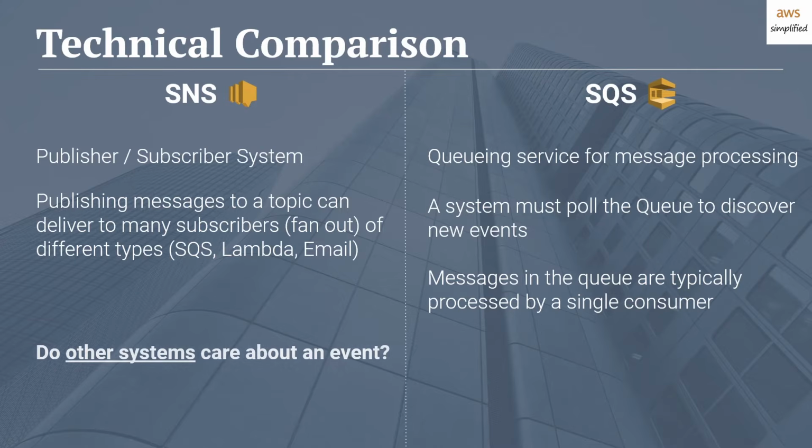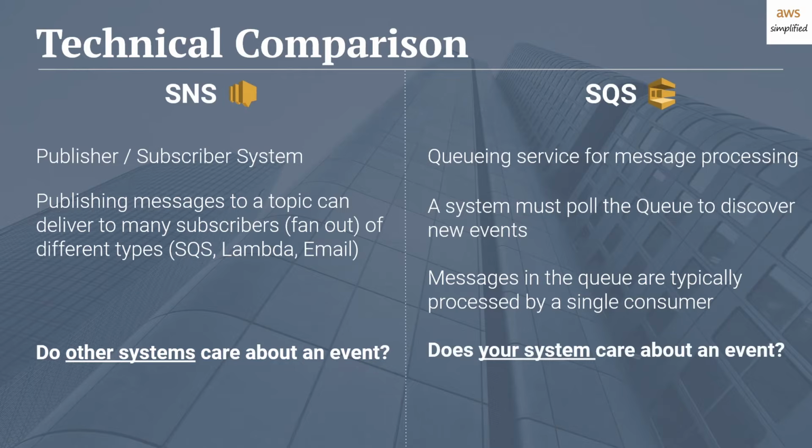The first one is, do other systems care about an event? If something happens and an event occurs in the world, do other people care about it? If the answer is yes, you should use SNS because you want to publish a message to your topic and potentially tell other people that that thing happened.